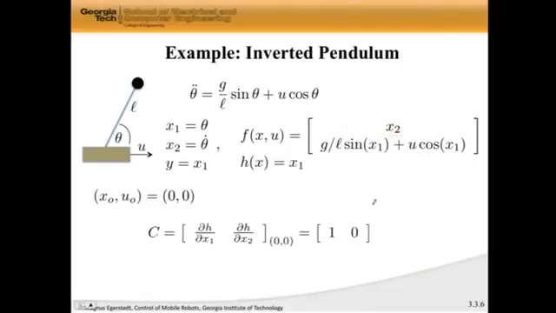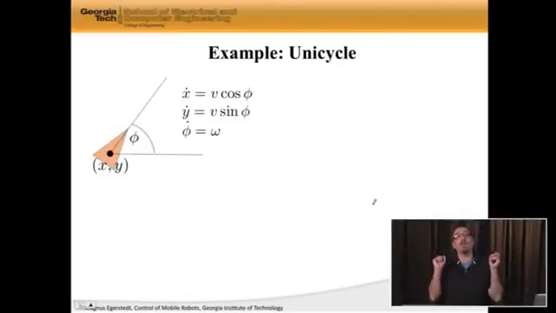C is particularly simple, right? Because h of x is x1, which means that C is simply 1, 0. So that was how we would go about getting these A, B, and C matrices.